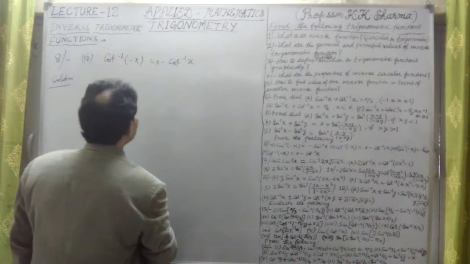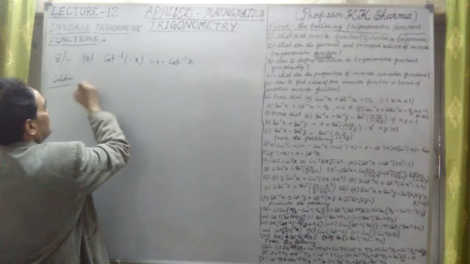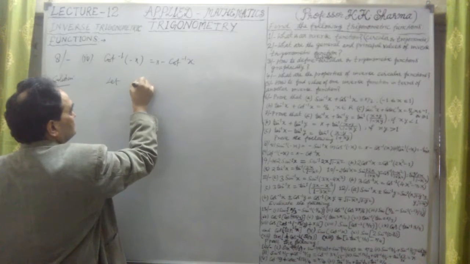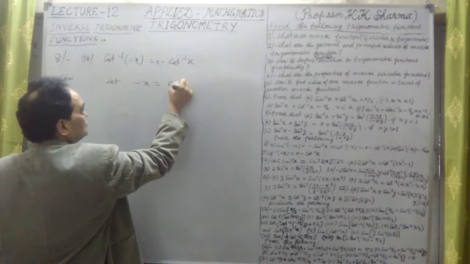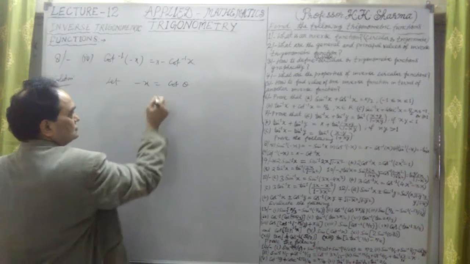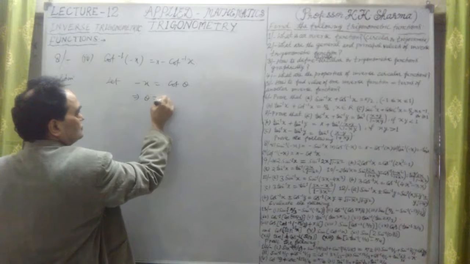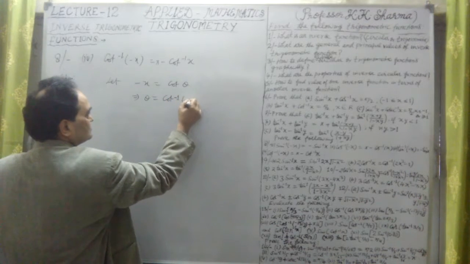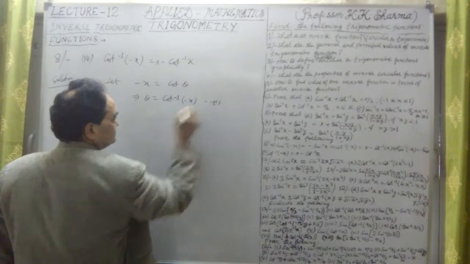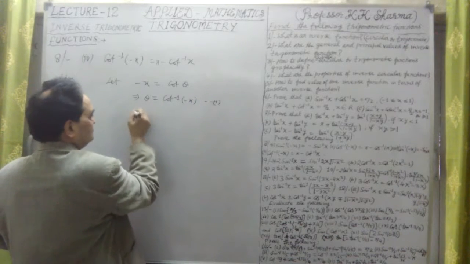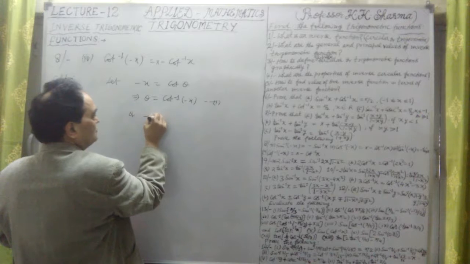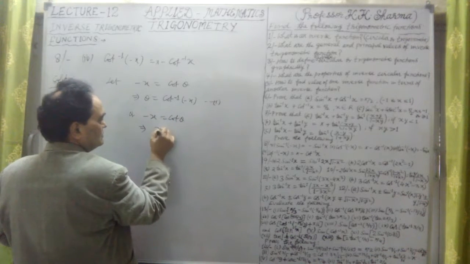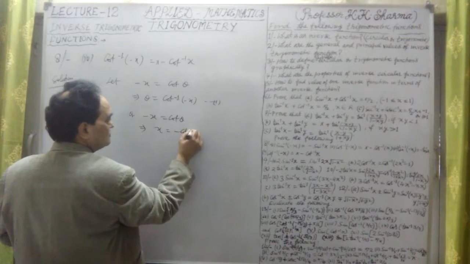So let us take again the proof or solution. Let minus x equal to cot theta. This implies that theta is equal to cot inverse of minus x. This is your first equation. Or, minus x equal to cot theta implies that x equal to minus cot theta.